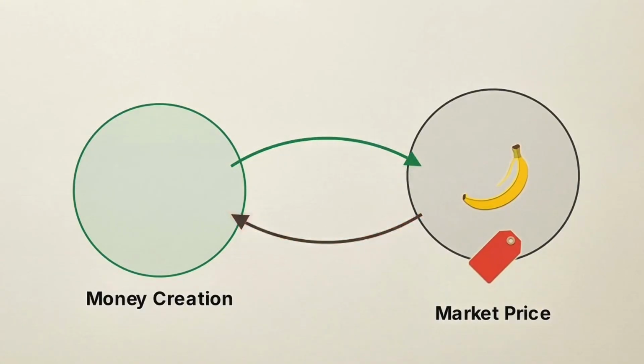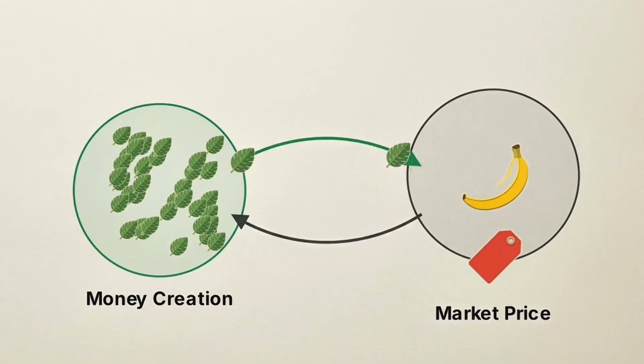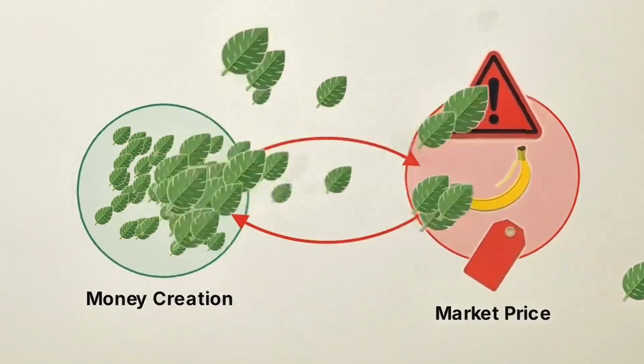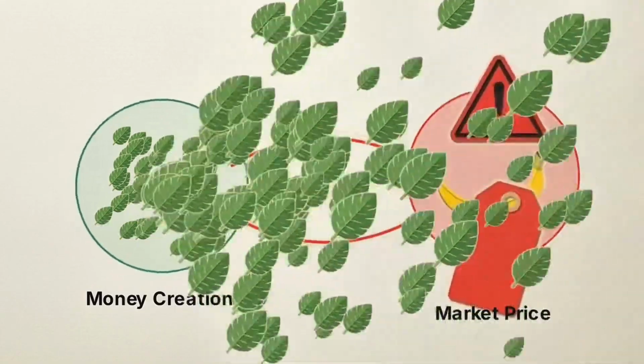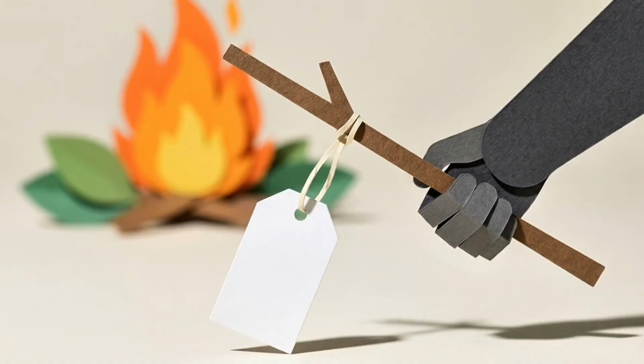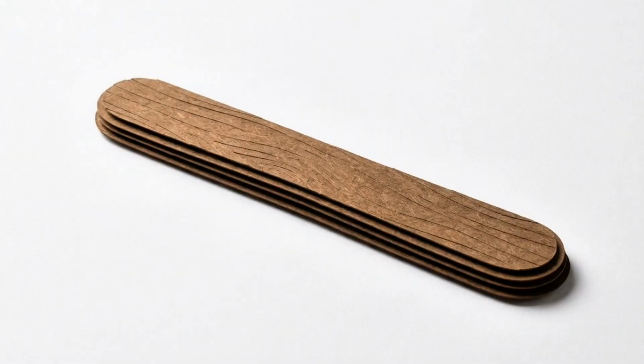This flowchart maps out a catastrophic feedback loop called hyperinflation, where aggressively printing currency drives up prices, demanding even more printing. The leaf printing node feeds directly into higher banana prices. The loop accelerates, and banana costs become entirely unmoored from reality. The system finally crashes. The government is forced to burn the worthless leaves and restart the economy from scratch using wooden sticks. Money only holds value when it is scarce. Artificially creating infinite currency guarantees total economic collapse.